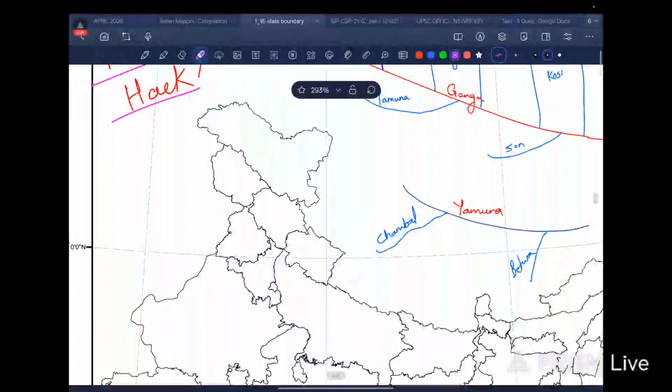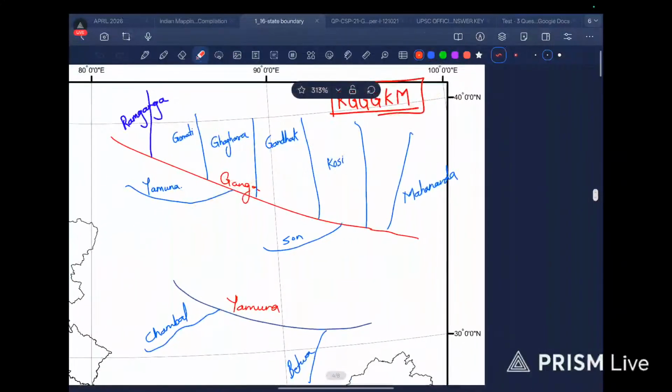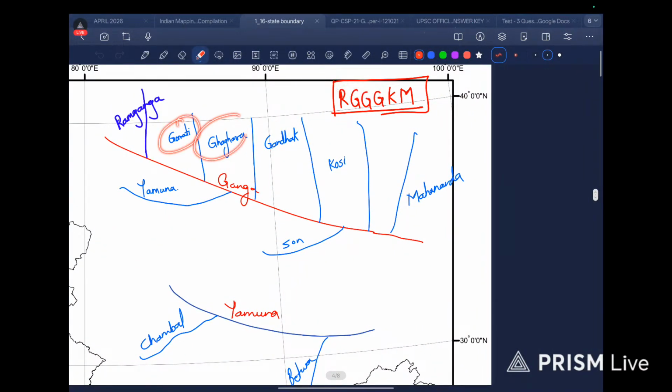So we have done Ganga. Let me just put it once again. Now we do it with the red one. This is Ganga. What I was explaining earlier was that we need to be very careful with these triple G's that we have here. First is Gomti, second is Ghagra, and then it is Gandhak. I always tend to interchange these two.